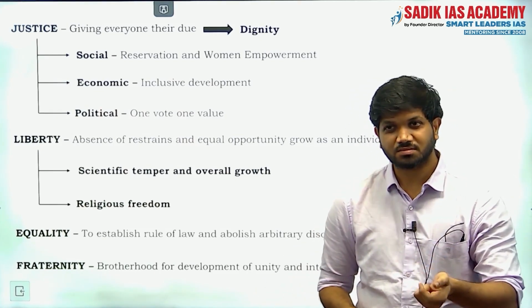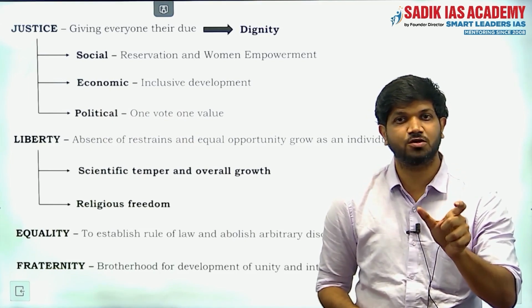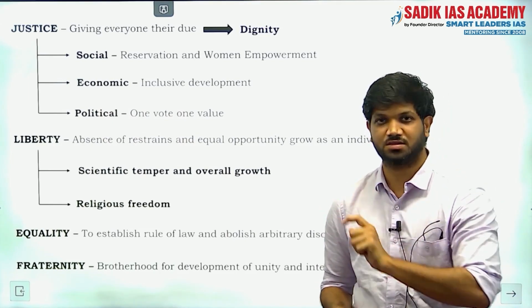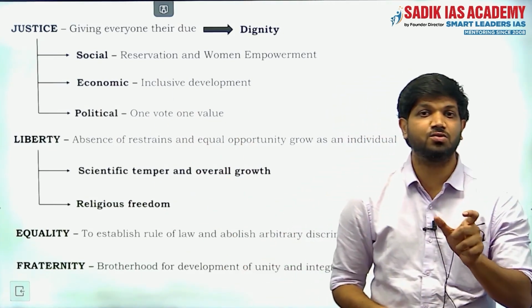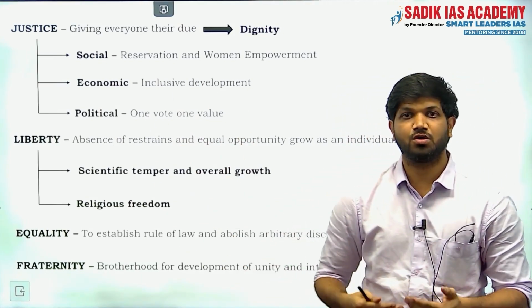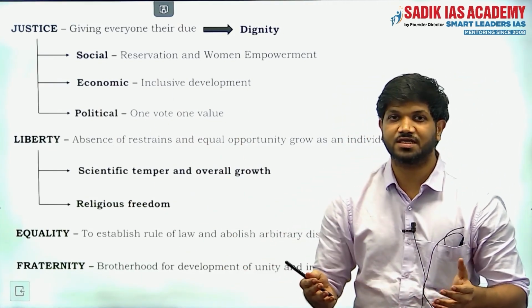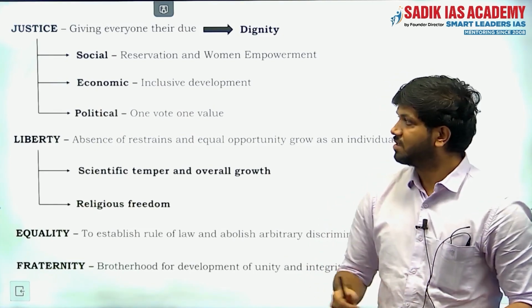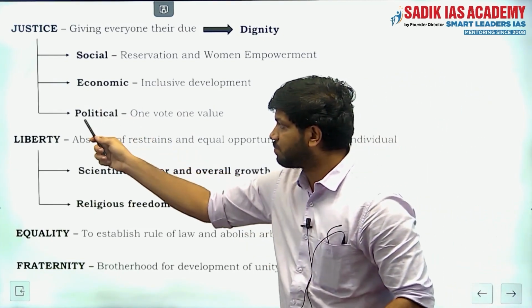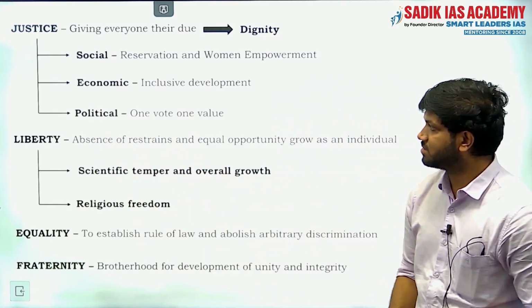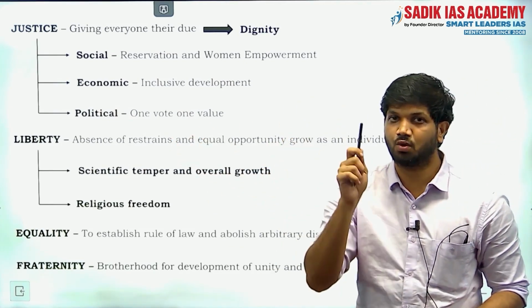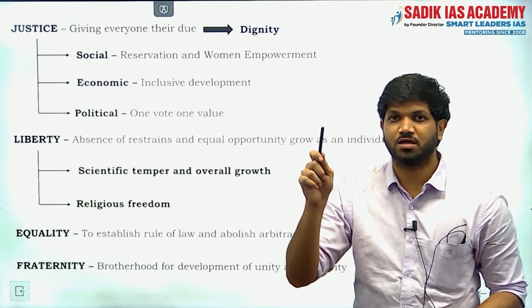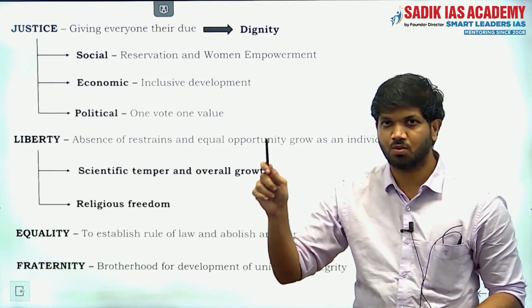And then with respect to economic justice, what is meant by economic justice? It is nothing but the inclusive development we want to give to every section of the society. And then there is another thing which is called political justice. Political justice means the universal adult franchise and one vote carrying one value.